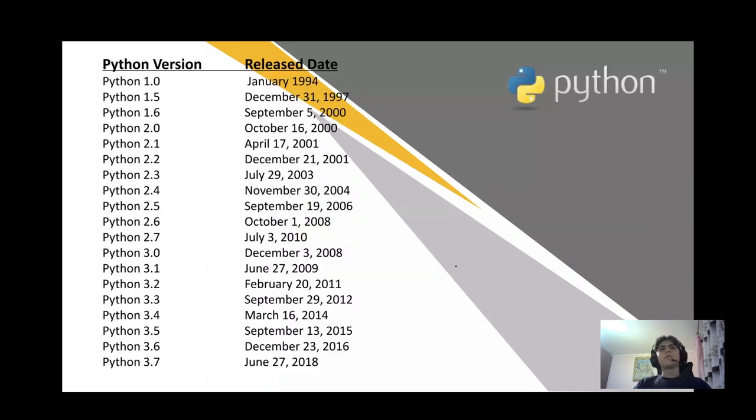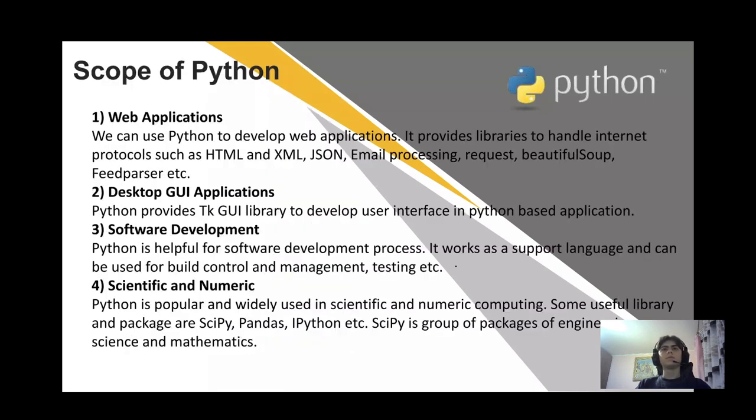Here we can see the Python versions. The latest version nowadays is Python 3.11.3. So we can see that it is not updated often. It's updated rarely, but it's still good.